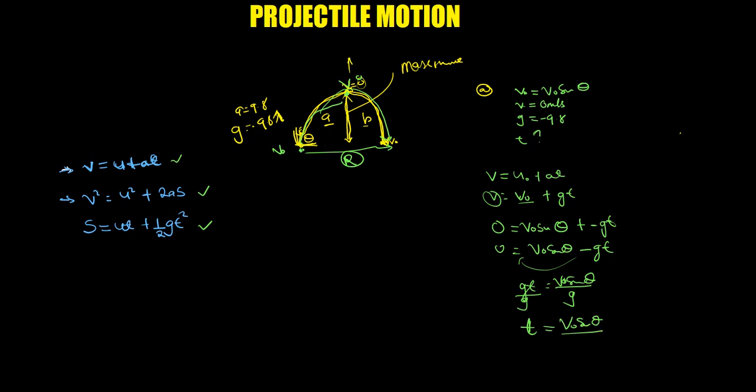So the time to reach that peak will be given by v0 sine theta over g. Sometimes you can't even master it, just collect the data that is there, then you'll be okay. So to reach the peak, you use this equation.